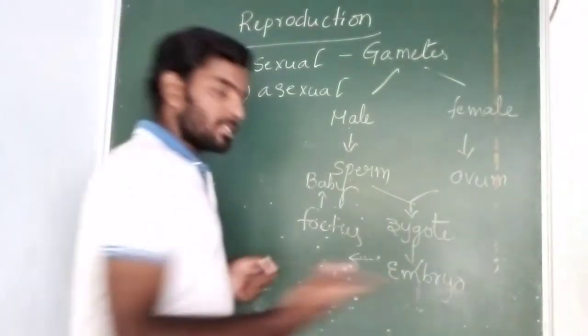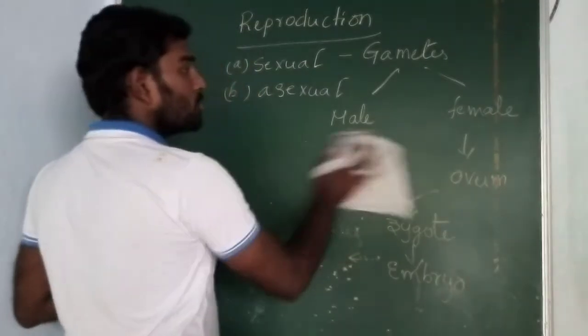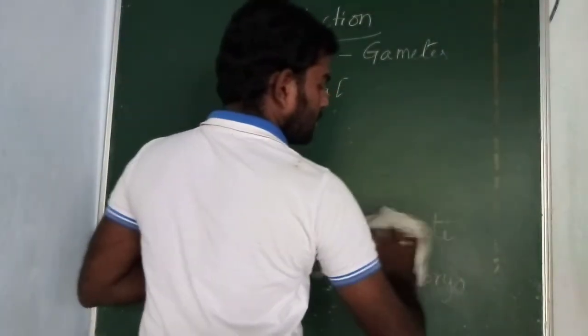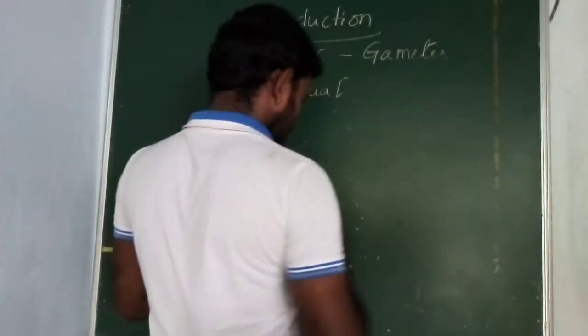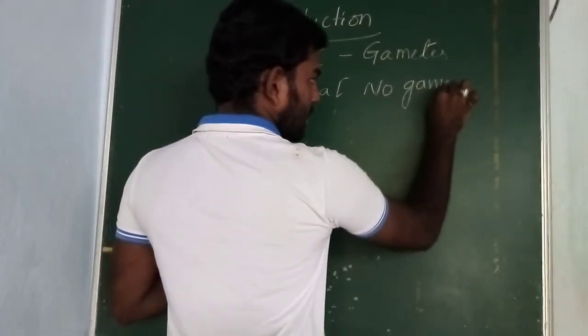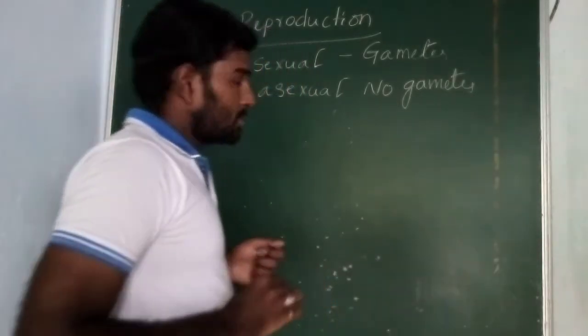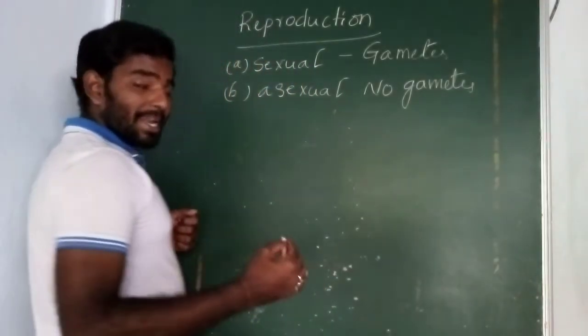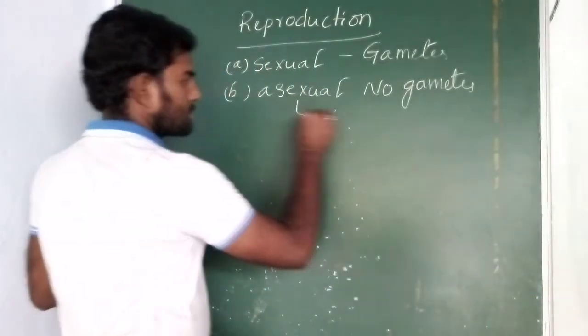And the next one is asexual reproduction. Here there is no need of gametes. No gametes. There is no male gamete and there is no female gamete. So asexual reproduction is again classified into nearly 5 types.